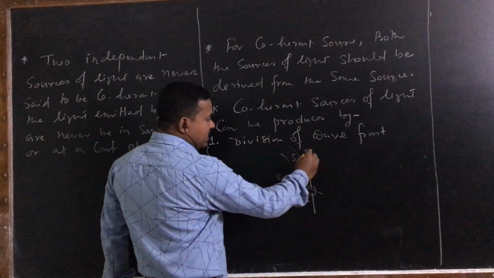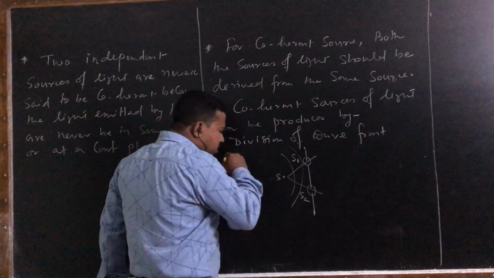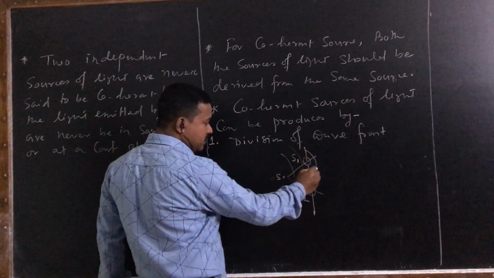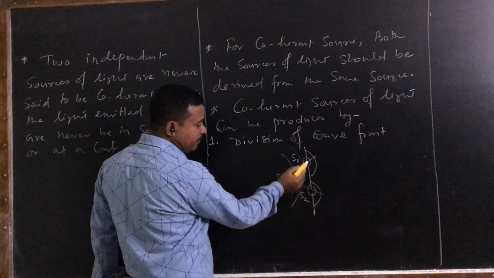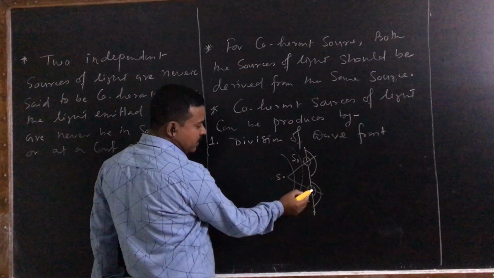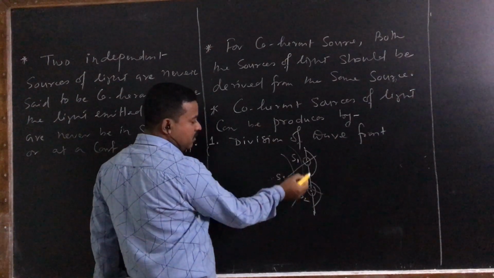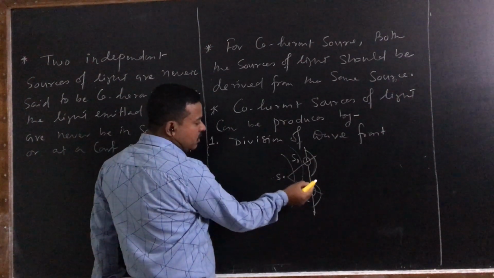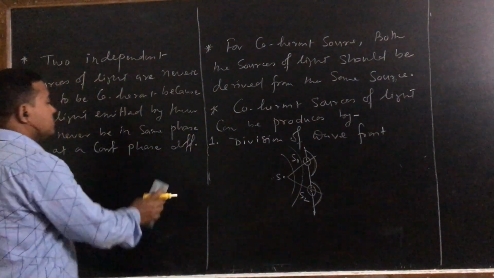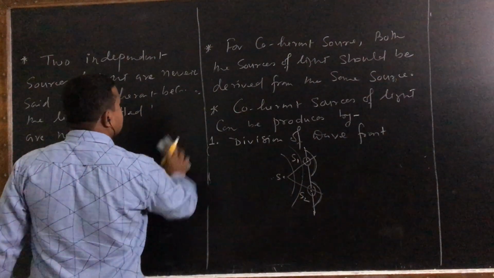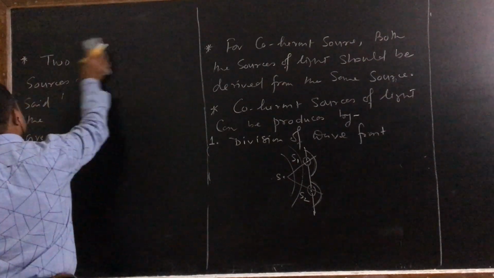Now when light comes in here, the wavefront divides. So this is a wavefront, this is another wavefront. So these wavefronts divide into two due to two slits. Okay. So these two sources are due to division of what? Wavefront. So these are called what? Coherent sources. So by dividing the wavefront, we can generate coherent sources.